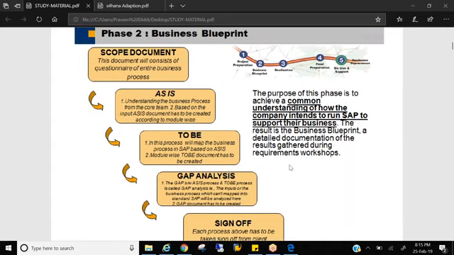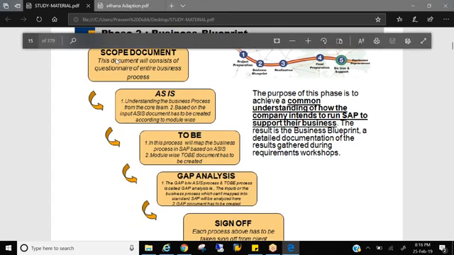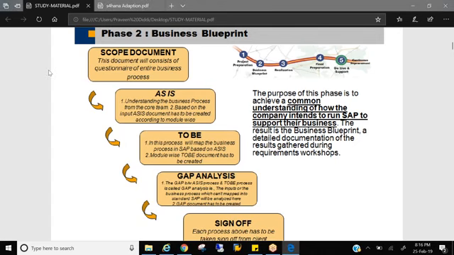So how do you start the BBP? That is through a scope document. What do you mean by scope technically, anyone? What is scope? Possibility, right? Scope means the possibility. So the scope document means that tomorrow, at any time, if you feel that this project is going to fail, or that it is not going in the right direction, you come back and check the scope document.